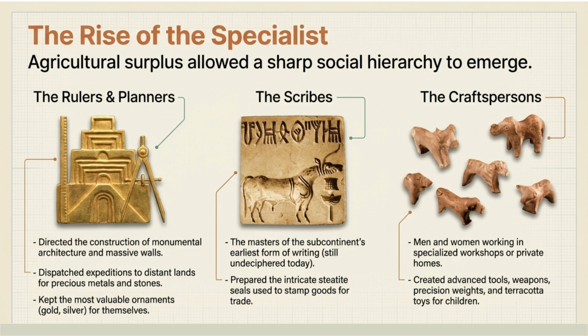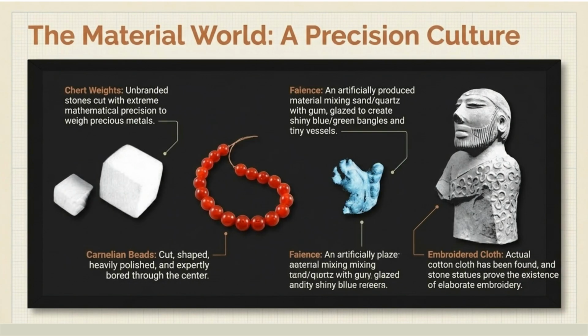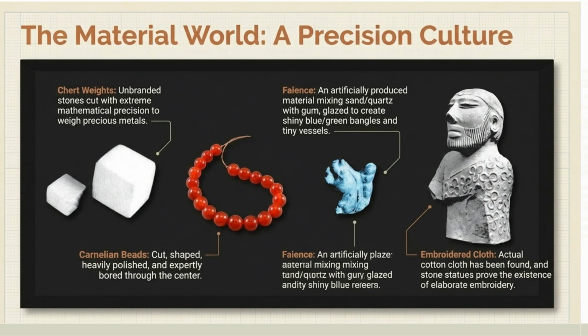Agricultural surplus led to the rise of specialists and a social hierarchy. This included rulers and planners, scribes who used undeciphered seals, and craftspersons who created precision tools, weights, and toys. The Harappan Civilization was a precision culture. They utilized mathematically precise weights, elaborate carnelian beads, and faience, an artificially produced glazed material. Evidence also points to the existence of embroidered cotton cloth.